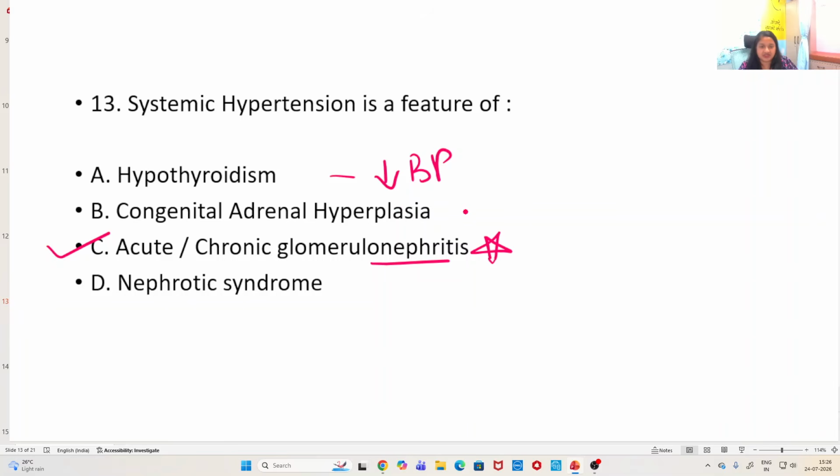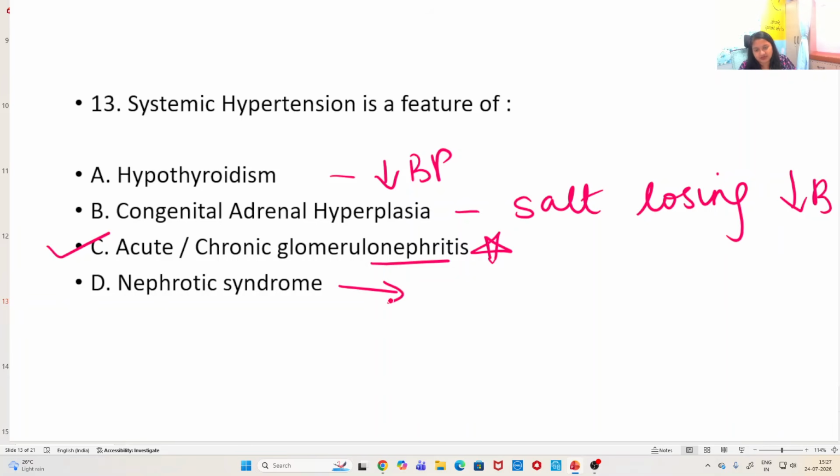Hypothyroidism can cause low blood pressure. Salt losing congenital adrenal hyperplasia. Salt losing forms, okay, can cause hypotension. Nephrotic syndrome, because of third spacing, leakage into the interstitial space, and usage of diuretics, okay, that can also cause low blood pressure.